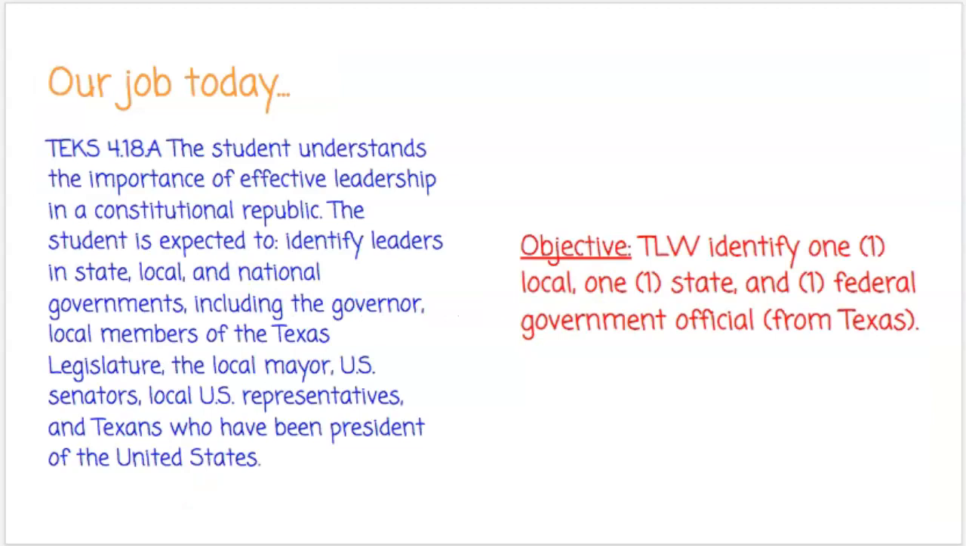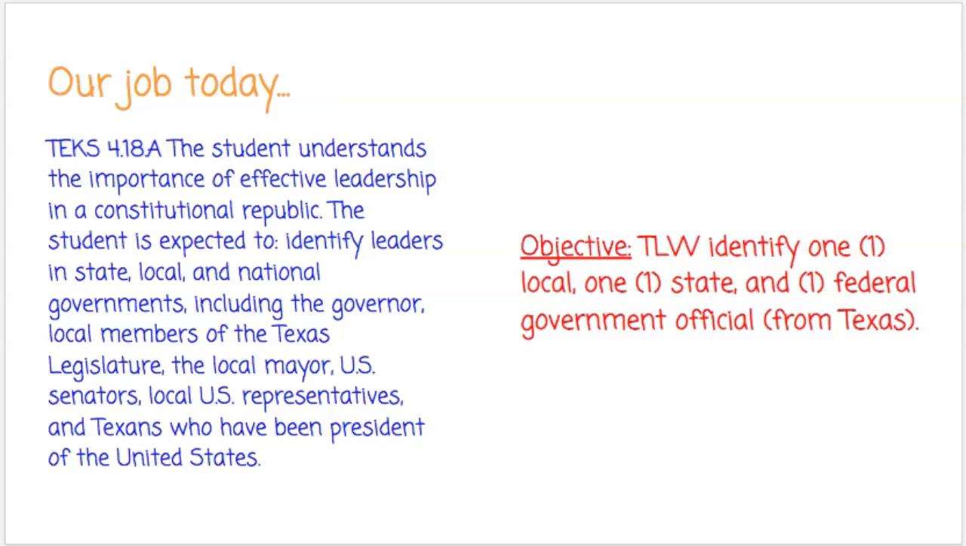So our job today, the TEK is 4.18a. The student understands the importance of effective leadership in a constitutional republic. The student is expected to identify leaders in state, local, and national governments, including the governor, local members of the Texas legislature, and the local mayor, U.S. senators, local U.S. representatives, and Texans who have been President of the United States.